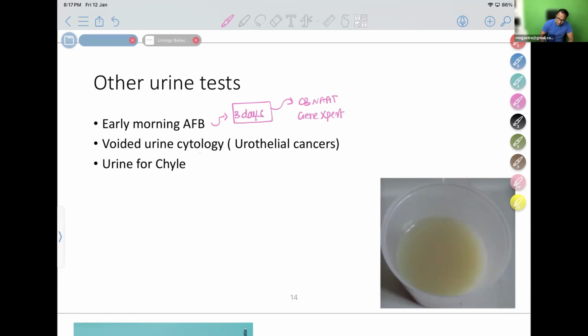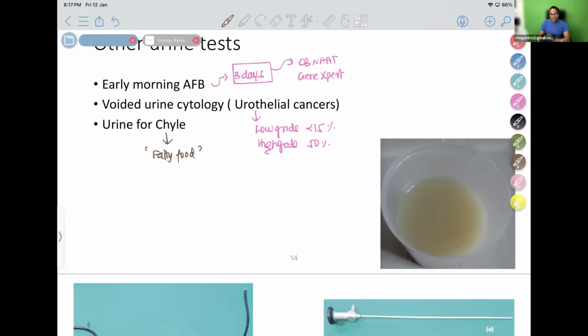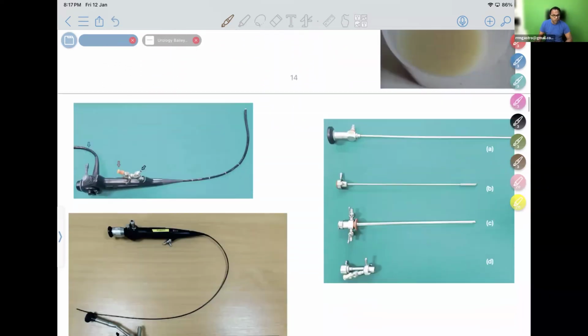These are all new tests available which can concentrate the tuberculosis more and give you more positive results. Voided urine examined for cancer is much less sensitive. Voided urine cytology is very, very less sensitive for low-grade tumors, less than 15%. For high-grade tumors, it is around 50% sensitive. So it is not commonly used, but you can do it as a simple screening test, looking for cancer cells in the urine. You can also look at urine for chyle after giving a fatty food. After giving fatty food, the urine becomes white in color. The typical white urine is seen. So these are the basic non-invasive investigations we have discussed so far.